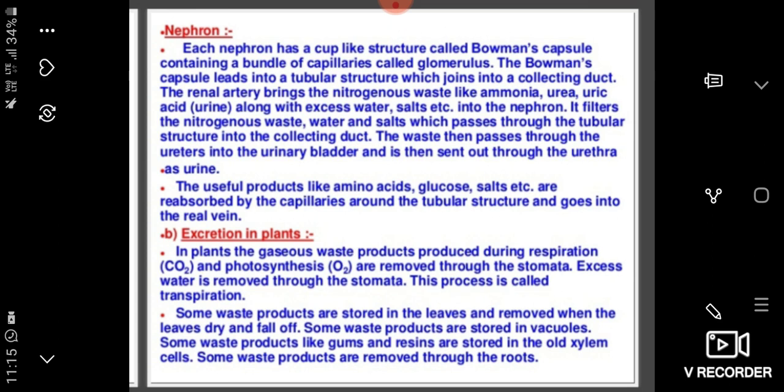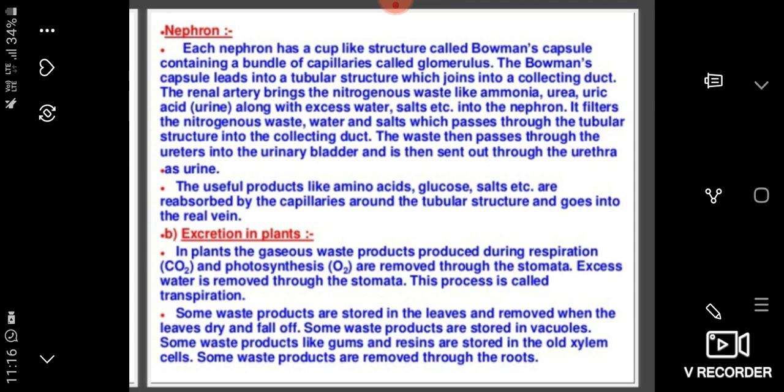So far, you have learnt how the kidney plays a very important role in elimination of nitrogenous waste from our body. So I hope you know that.